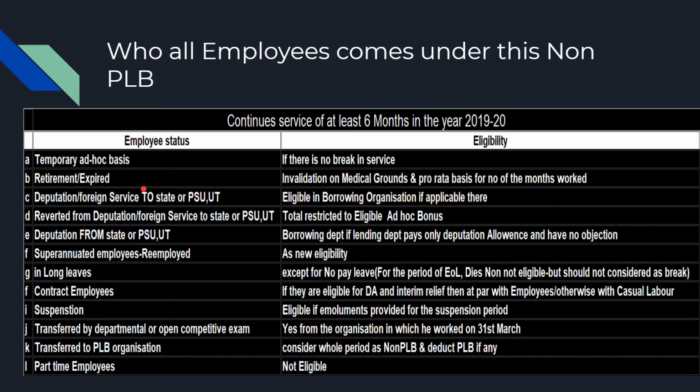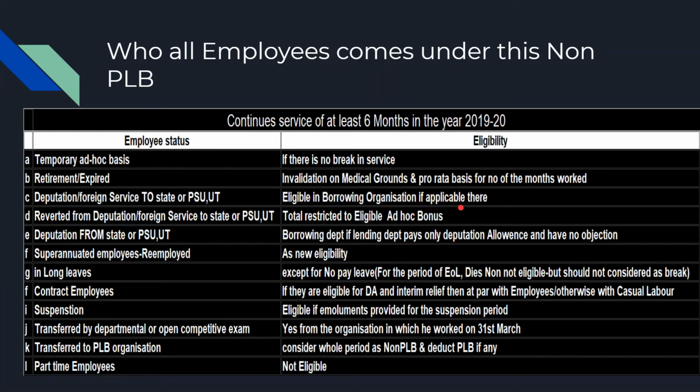In case the employee is retired or expired during the year of 1920, still he is eligible if the invalidation is on medical grounds. For example, an employee is unfit for the job because of medical grounds, then we will give him the bonus. Why? Because that is not his mistake. And if he expires during his service, then also he is eligible for this bonus on pro rata basis. Similarly, when it comes to deputation or foreign service to state government or PSU, eligible in borrowing organization if applicable there.